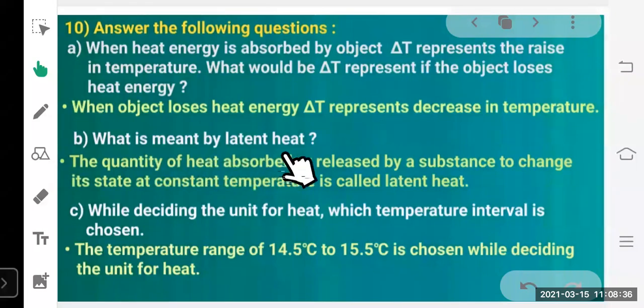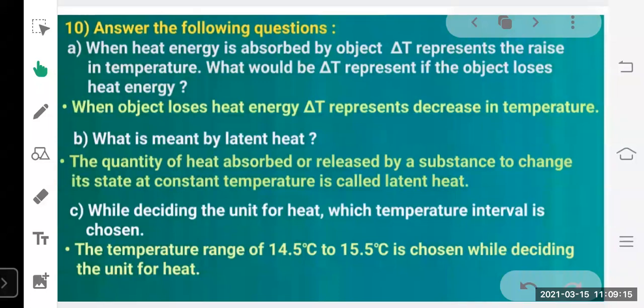Okay. What is meant by latent heat? The quantity of heat absorbed or released by a substance to change its state at a constant temperature is called latent heat. Latent heat is also called hidden heat because we know that whenever we heat something, the temperature of that object increases, right? But in latent heat, what happens is the physical state of the substance changes. As we have studied in the first question, when we heat ice, it gets converted into water.